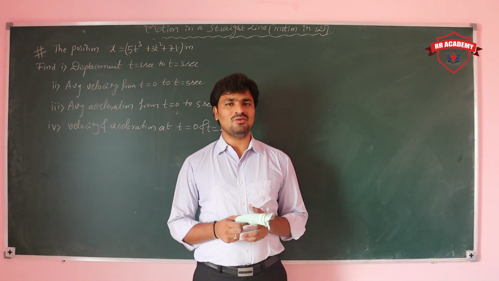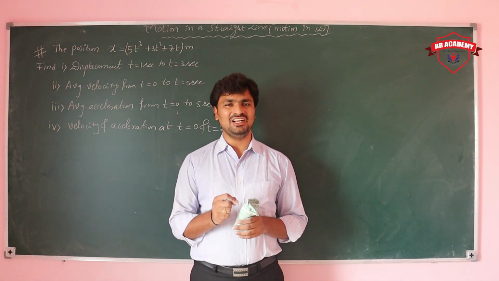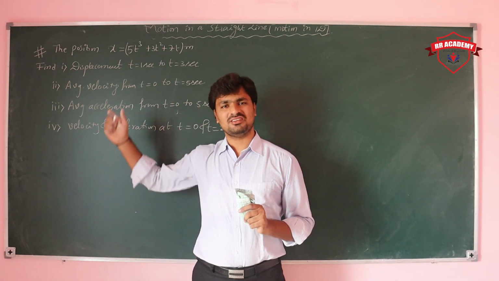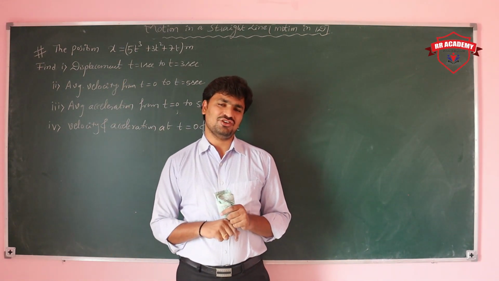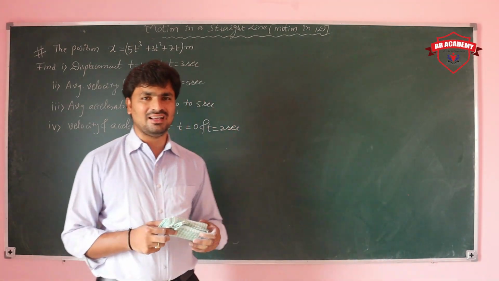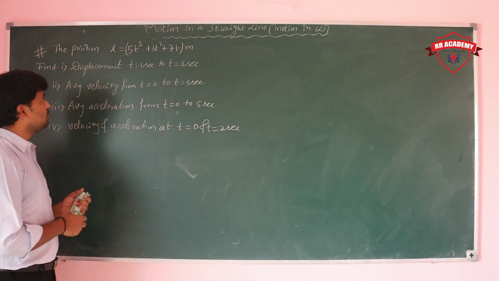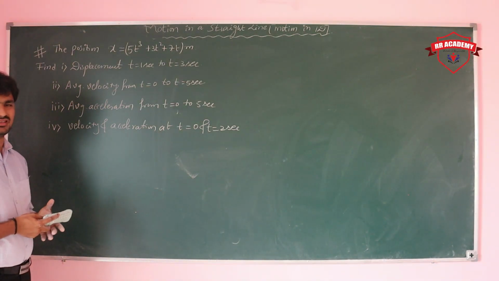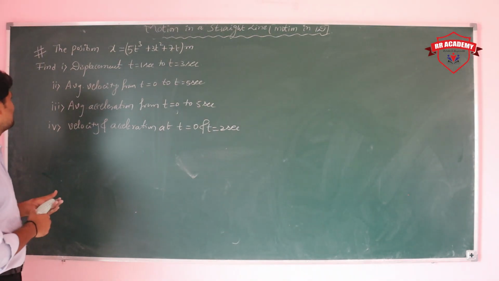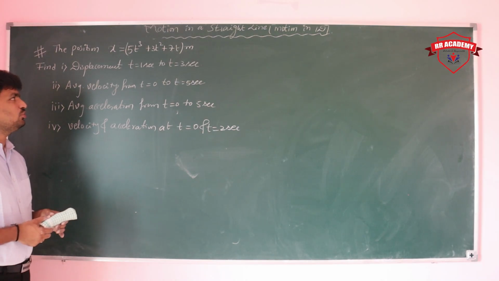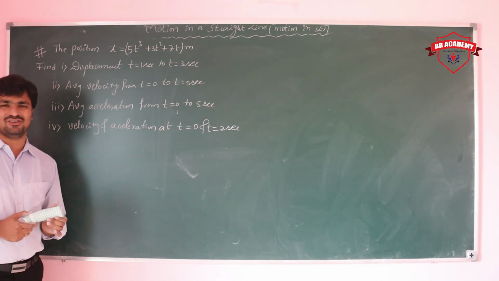So here one problem we have. In that problem I'll try to explain all the possible problems based on this differentiation. So let's see the problem. The position of the particle is x is equal to 5t³ plus 3t square plus 7 meters. Find the displacement from t is equal to 1 second to t is equal to 3 seconds.